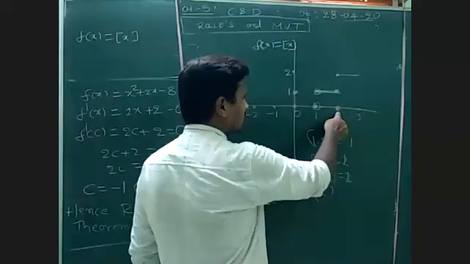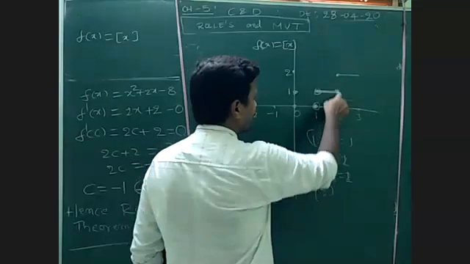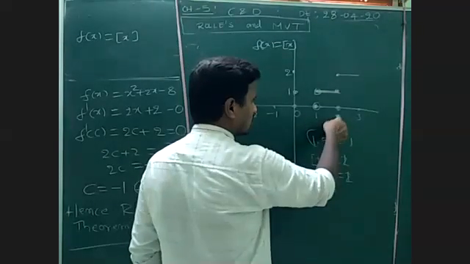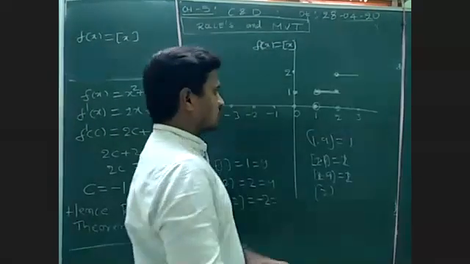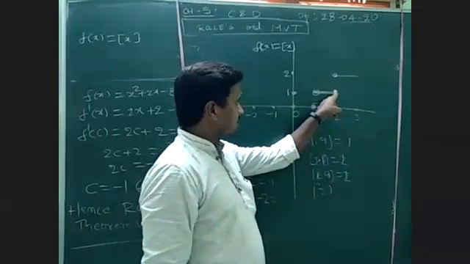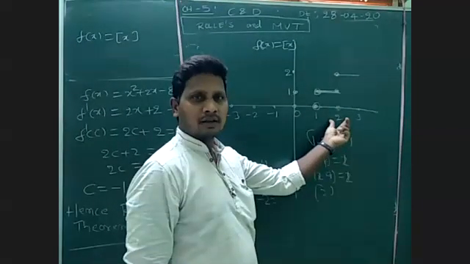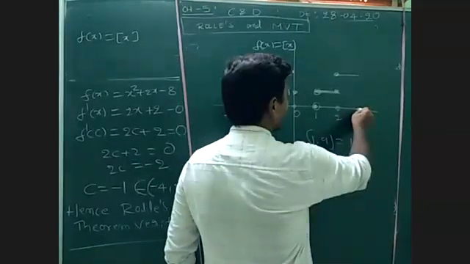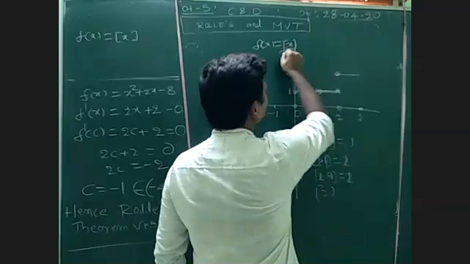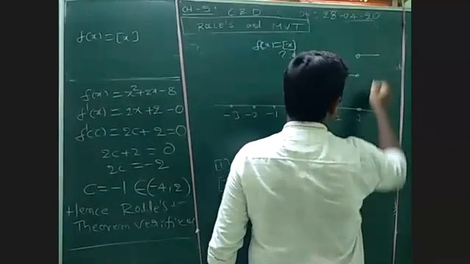At exactly 2, up to 1.9 it is 1 only, but when you come to 2 it will jump here. So at every integer it will be not continuous. Because at x is equal to 3, the y value becomes 3. It will jump here again, and start again. Like that.